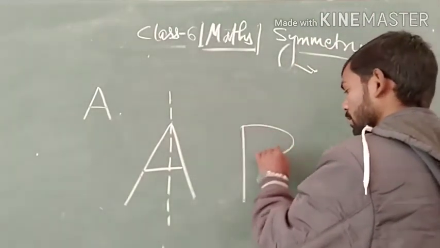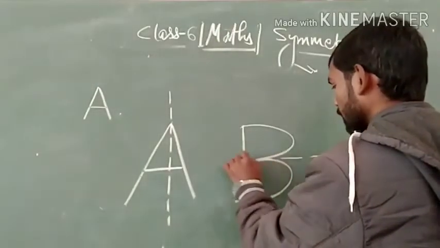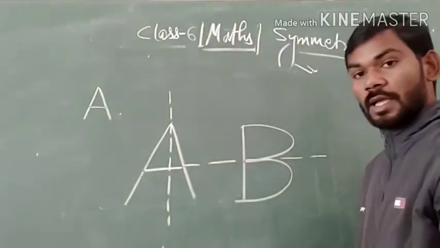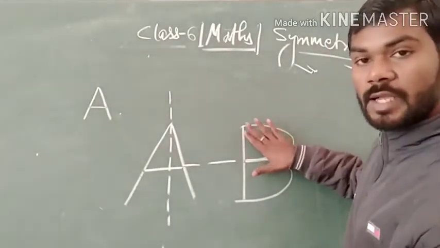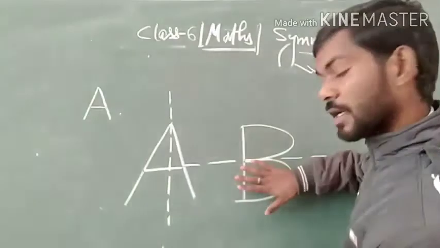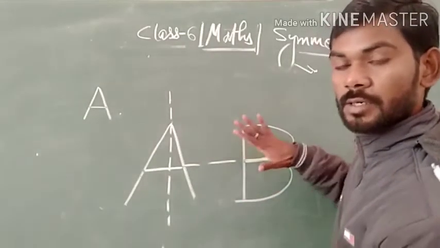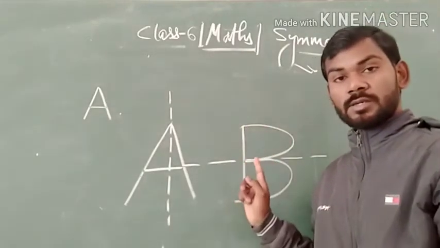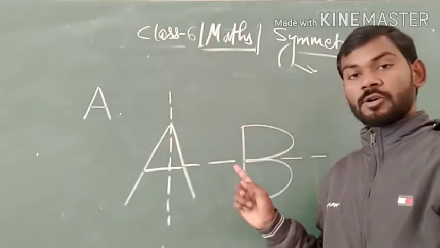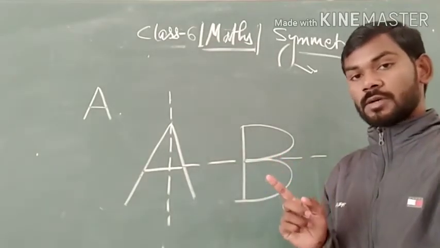Similarly, B. Now divide it like this and place this part on this one. You will see that the lower part completely covers the upper part, and hence each part is a mirror image, and therefore they have symmetry.